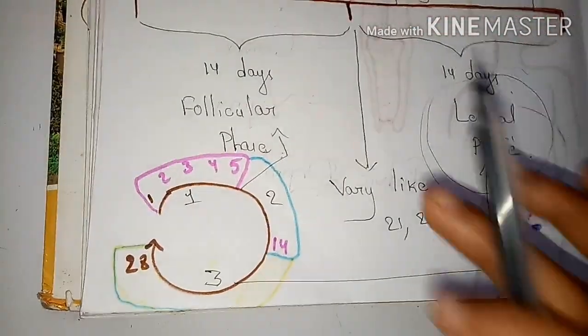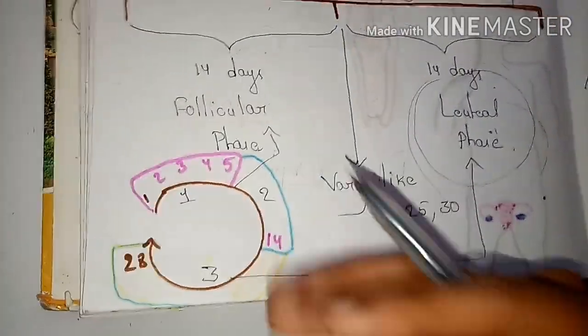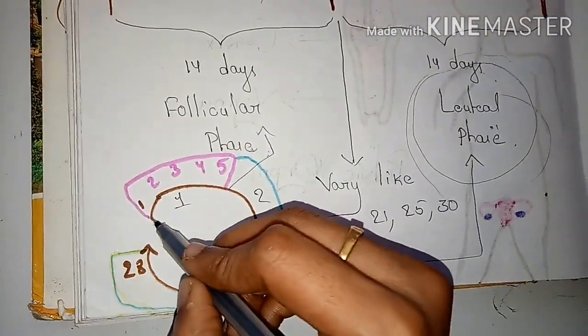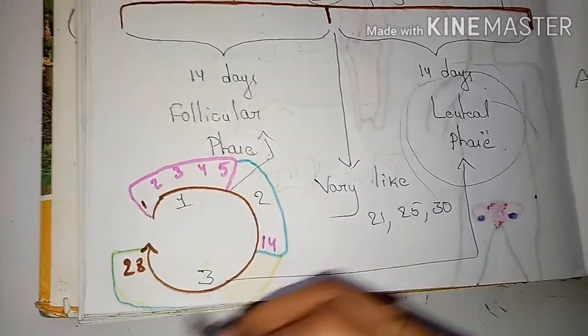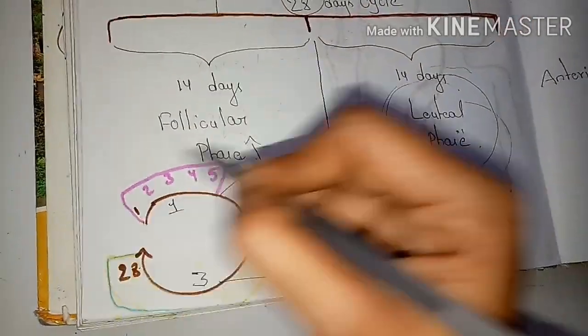In short, I am going to give you the basic outline. From a practical point of view, I am going to give you the period from the first day to the 28th day. This is the menstrual cycle, right? This one is the cycle.